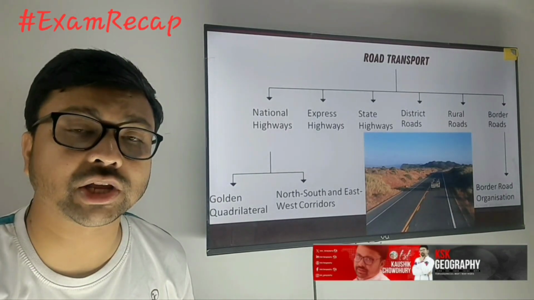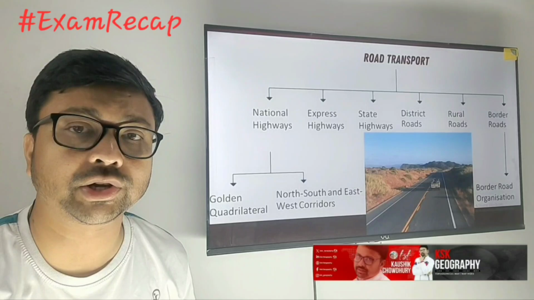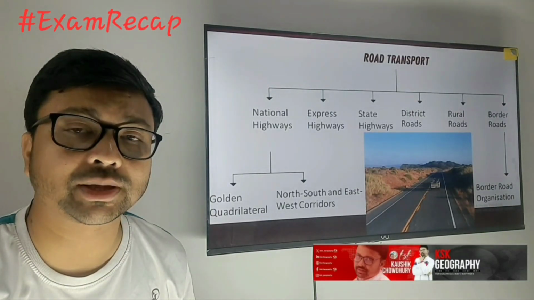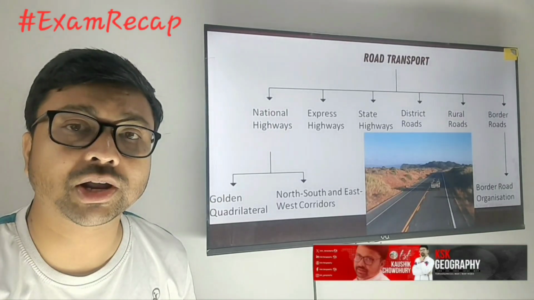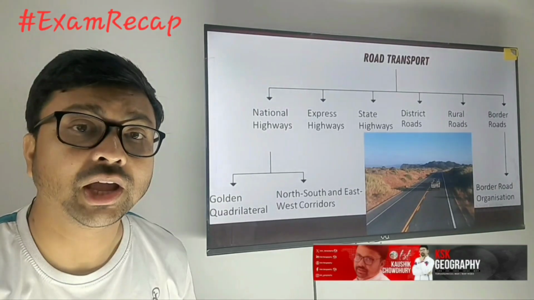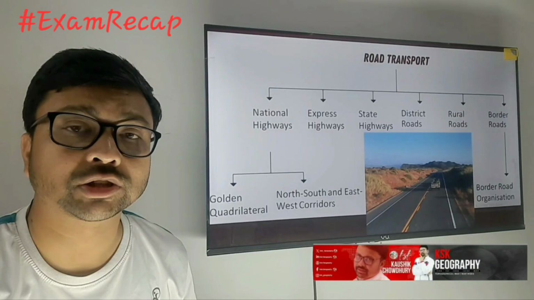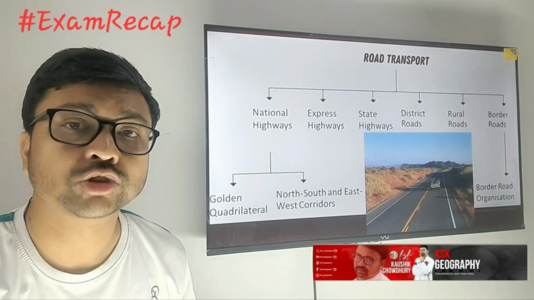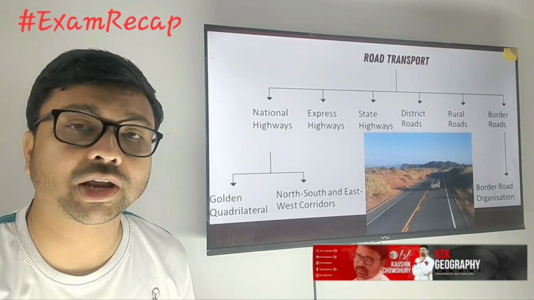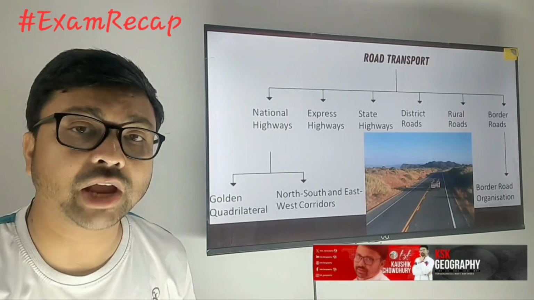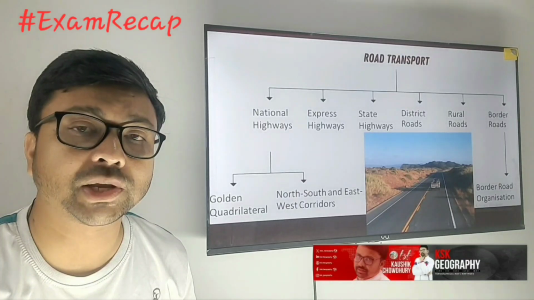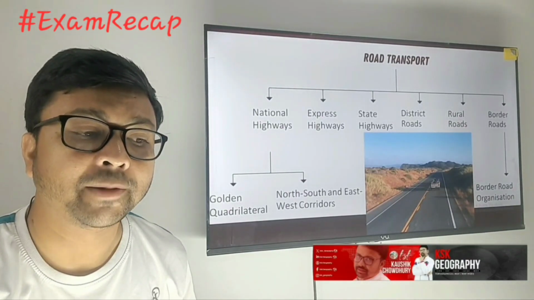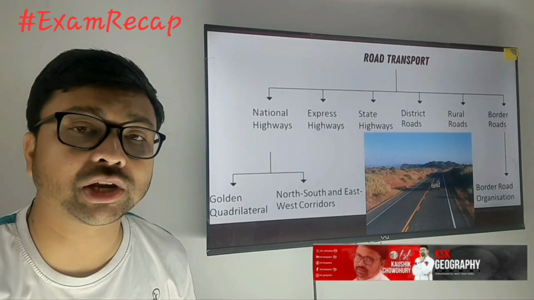Next you need to focus on state highways. The next responsibility comes under the state. The state government also goes in a similar way. What will be their role? They will connect the state capital to each district headquarters. Why? Because a state is further divided into districts, the administrative division. Each district headquarters should be connected with the state highways. That road is maintained by the SPWD, State Public Works Department, under the state government. Right?